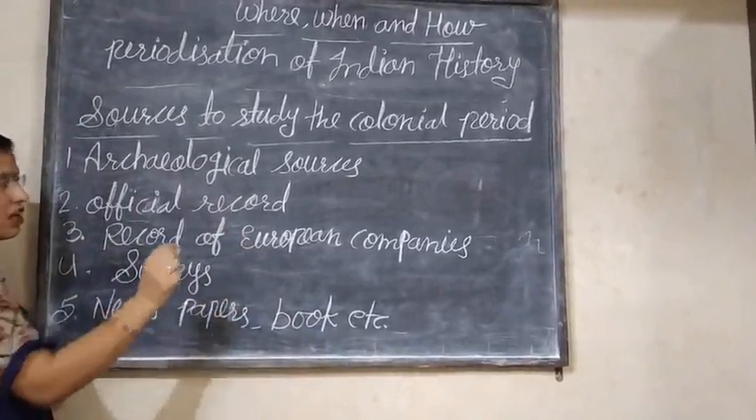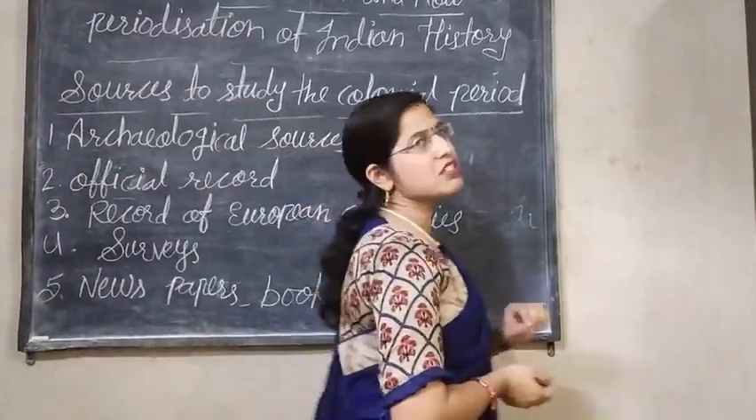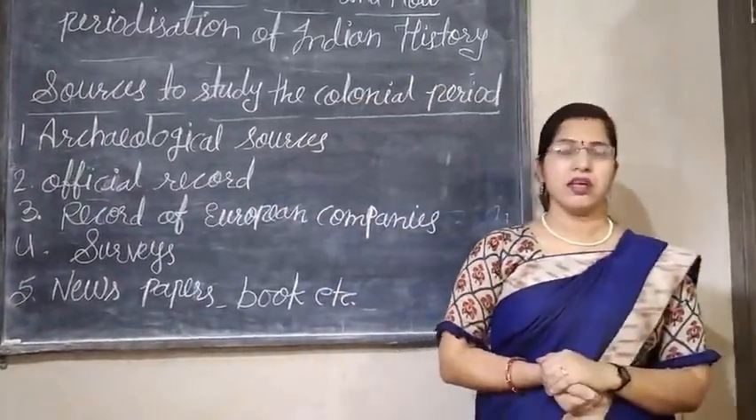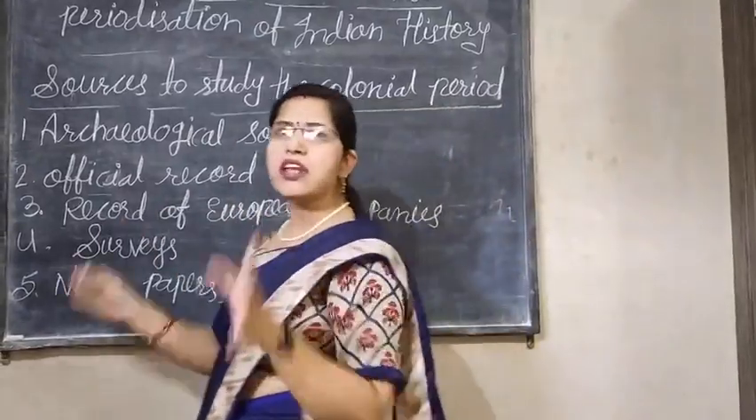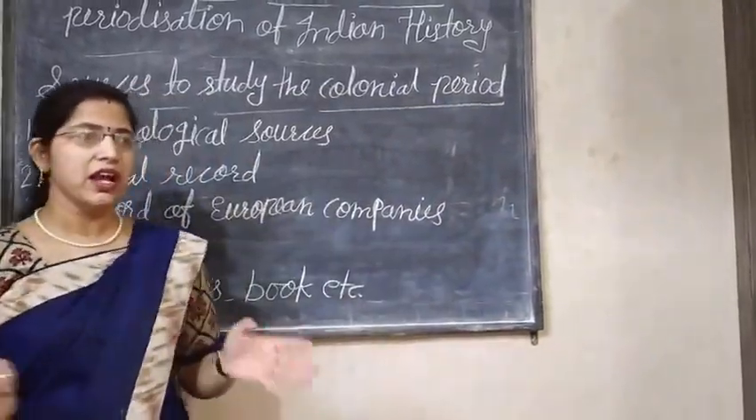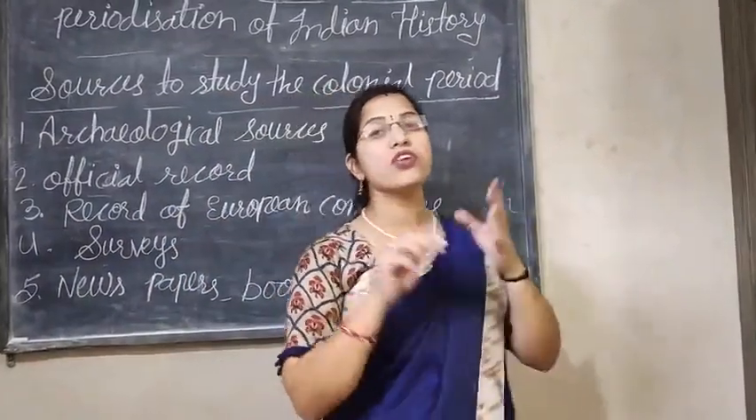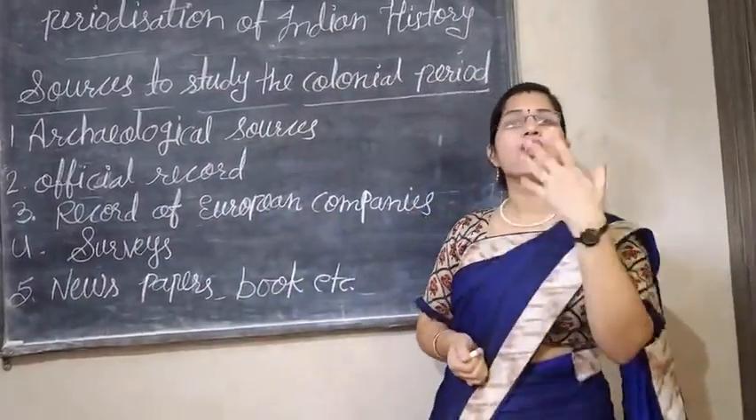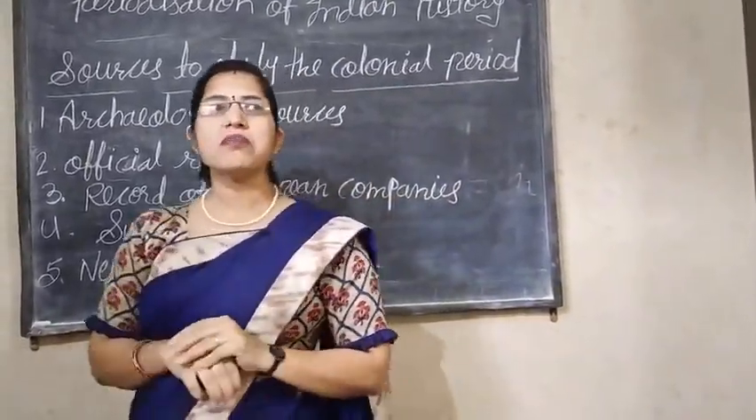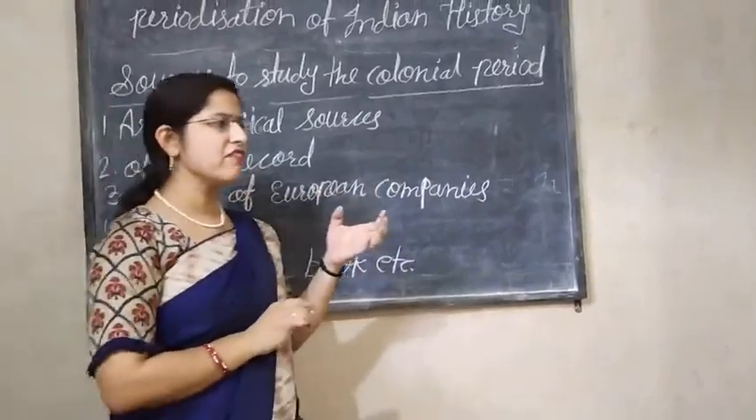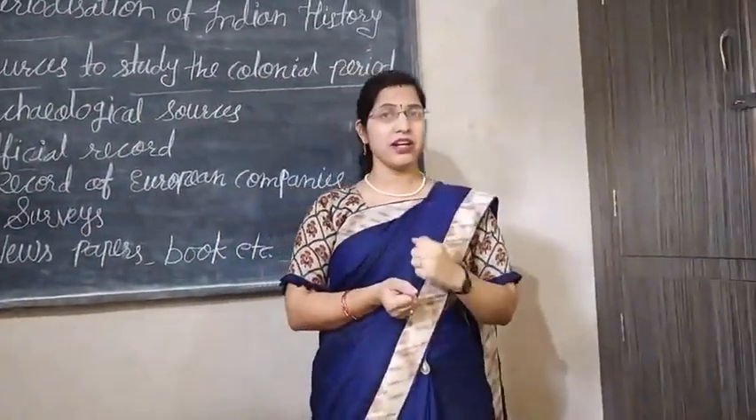If we talk about the survey, the British government was very careful about the survey, because with the help of this survey they could know each and everything about our country. It means with the help of survey, they could know about the topography, about the forest, and about the quality of soil. So in this way, the British government was very careful about taking the tax from the Indians.